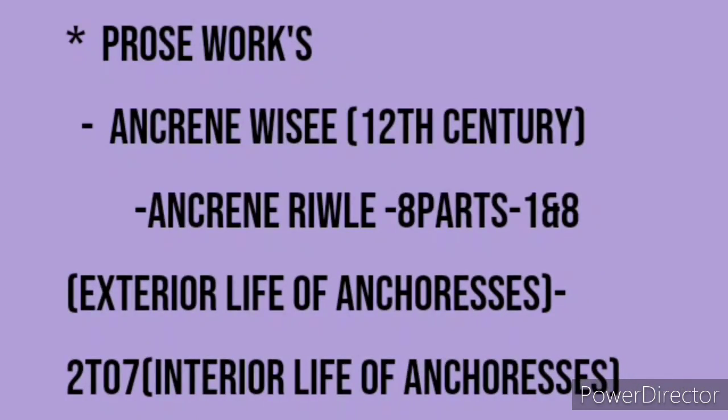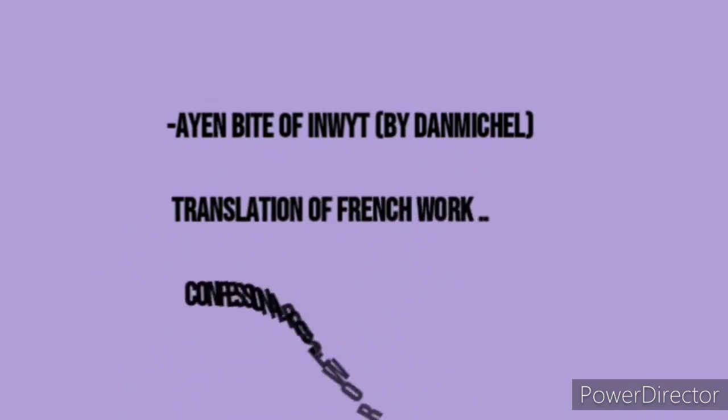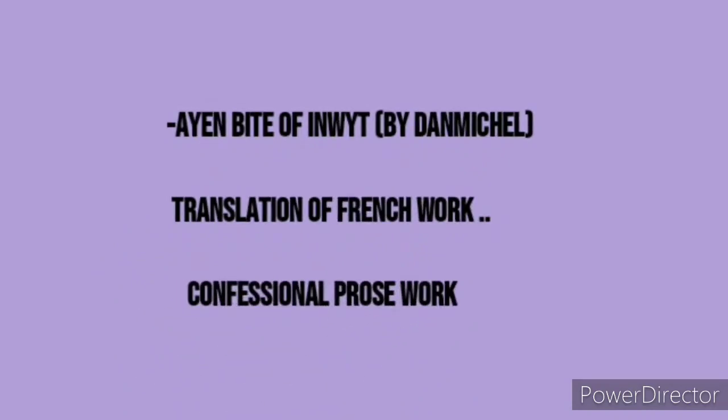Firstly, Ancrene Wisse, which was written in the 12th century. The work consists of eight parts. Parts 1 and 8 deal with the exterior life of anchoresses, while parts 2 to 7 deal with the interior life of anchoresses. Next, Ayenbite of Inwyt, which was a translation of a French work by Dan Michel. It is a title of conventional prose work written in the Kentish dialect of Middle English.